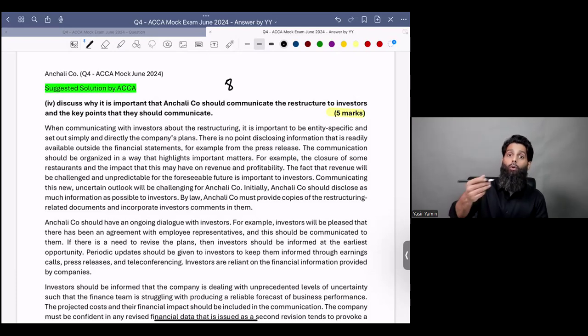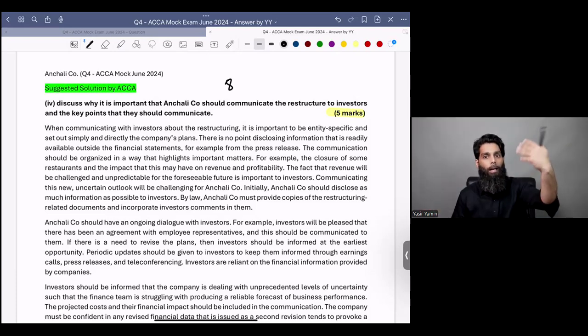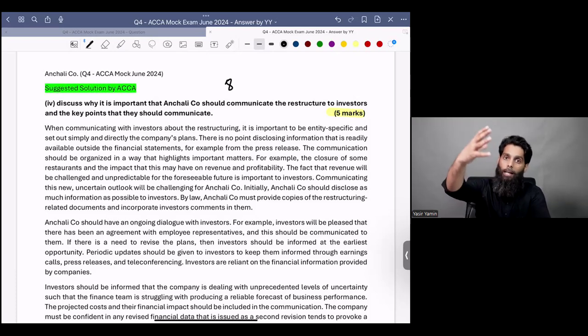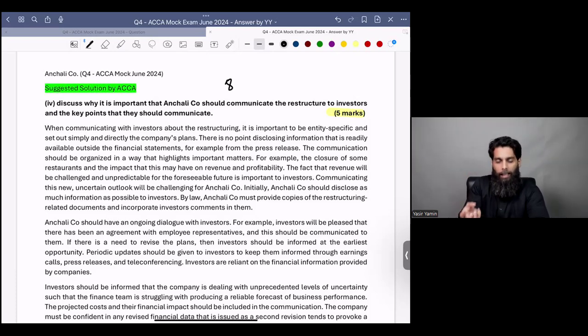The examiner has given you more points, because somebody would be writing point number A and somebody would be writing point number B and somebody would be writing point number C. So the examiner has tried to accommodate all of the possible points in his suggested solution, so that every student can link their answer with this suggested solution.